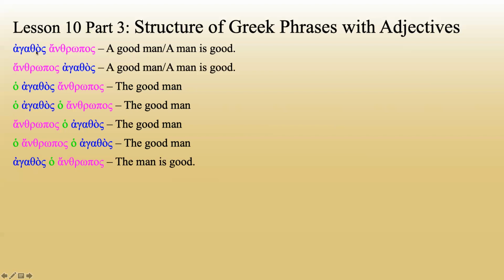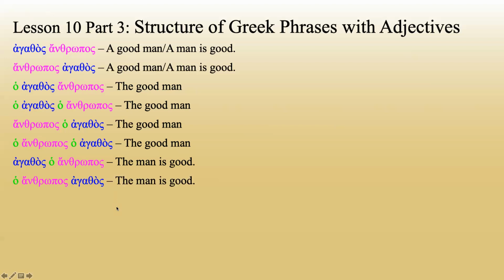But this one up here at the top, there's no definite article at all. That means it's either attributive or predicative. We have to figure that out by context. When there are no definite articles at all, it could be either one. If there's a definite article somewhere, then it's definitely one or the other. We have to determine which one. But if there's no definite article at all, it could be either one. So watch out for that. That can be pretty important.